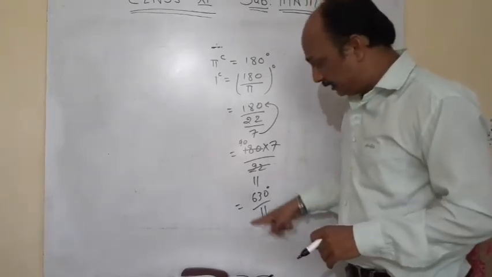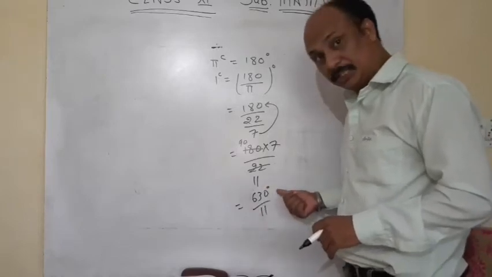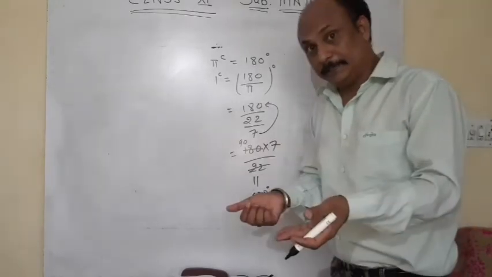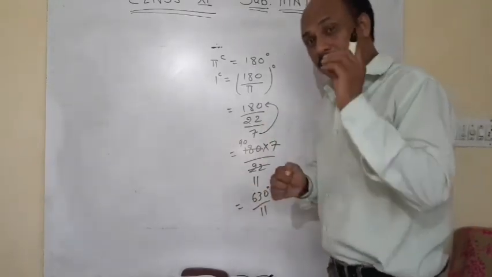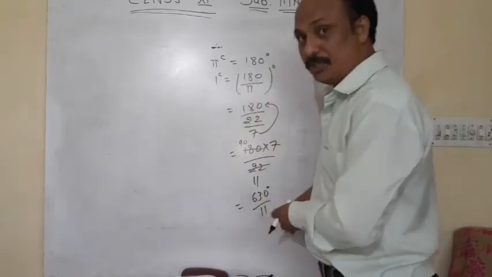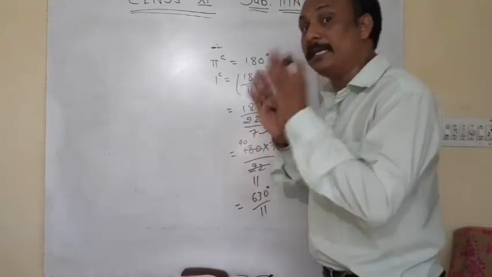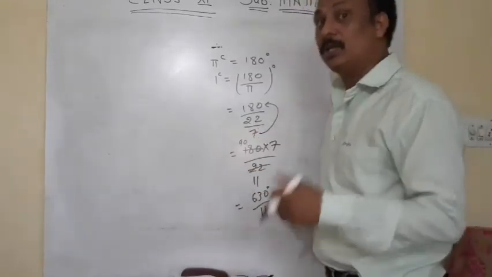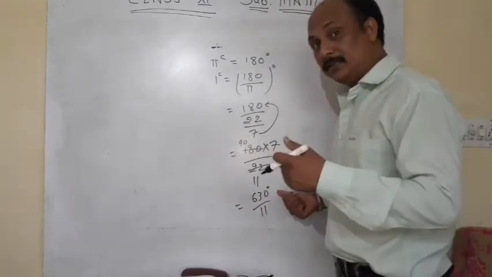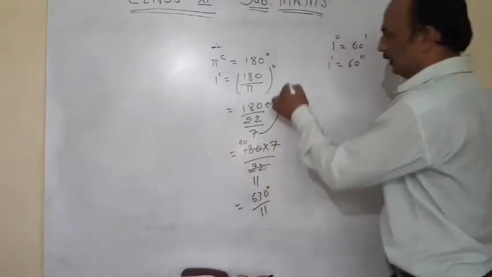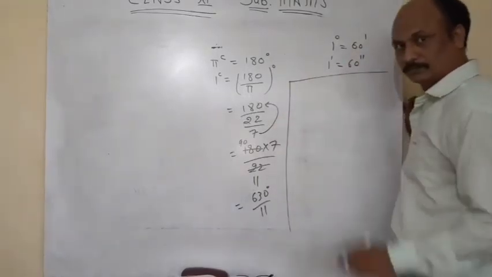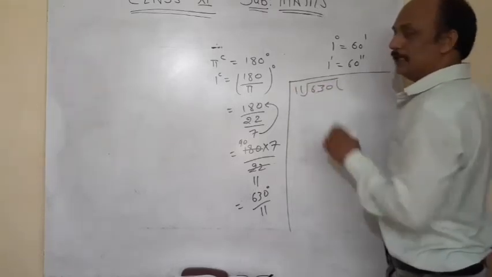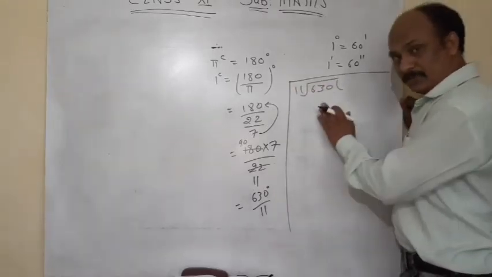But can we divide 630 by 11? Yes. In trigonometry, there are some different rules of division for calculating angles in degrees. I am telling you how we can divide in degrees. First of all, 630 degree divided by 11. First division is simple.